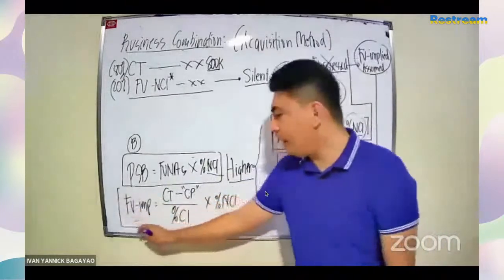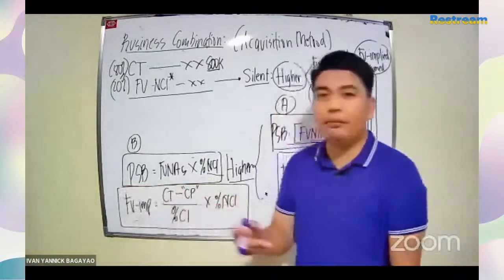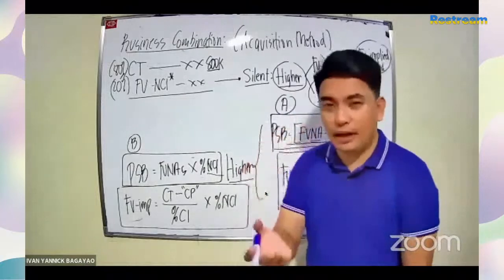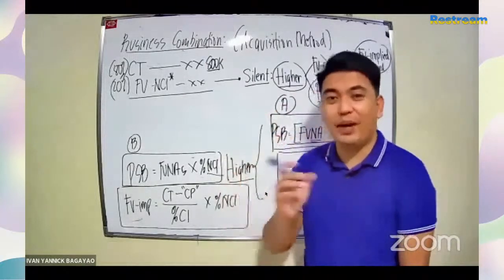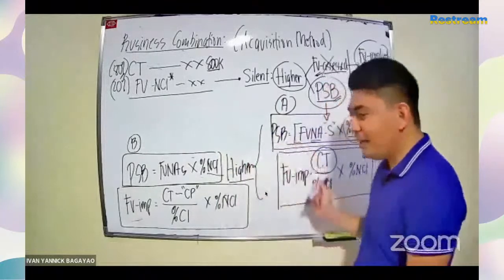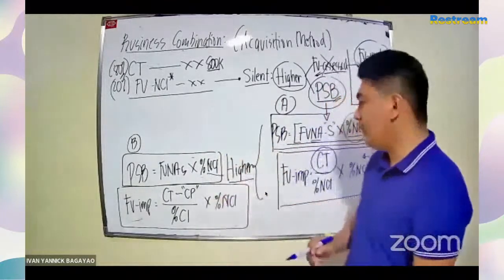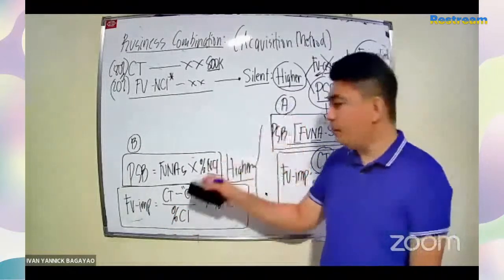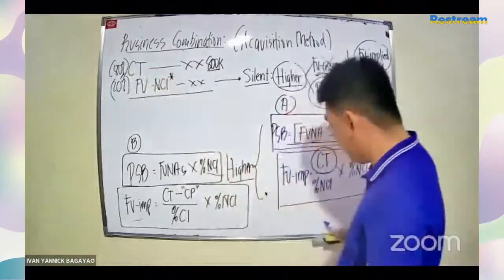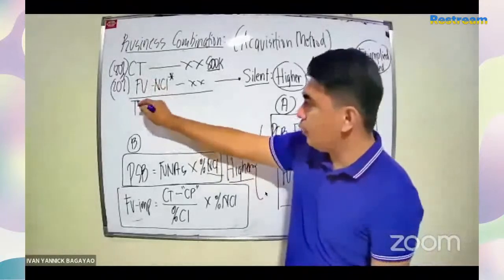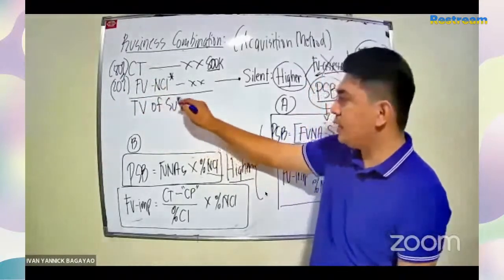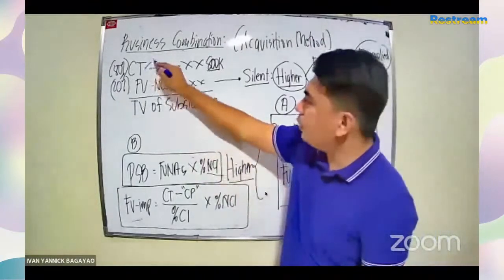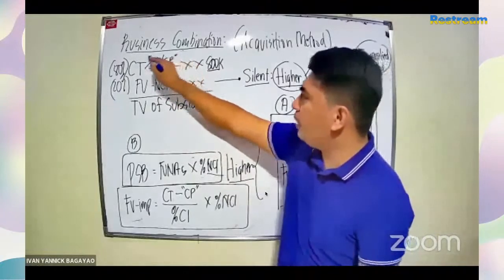Yan. Sir, paano kapag may control premium at meron namang assessed fair value? Again, class, let me remind you na mag-a-assume ka lang or mag-i-imagine ka lang kung walang actual na binigay. Diba? Mag-i-implied ka lang kung walang assessed. Okay. Now, whether it is at assessed fair value or implied, itong consideration transferred mo sa taas, sa pag-compute ng tinatawag nating total value of the subsidiary before you compute for the goodwill or income from acquisition, this is always with control premium kung meron mang binigay sa problem.